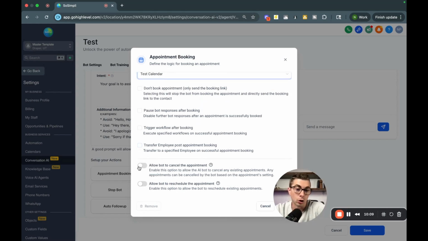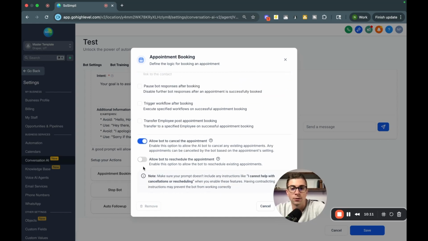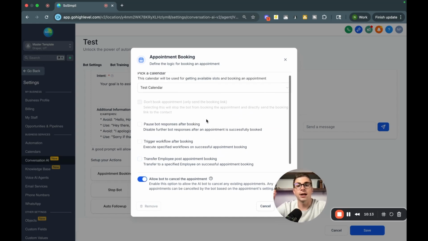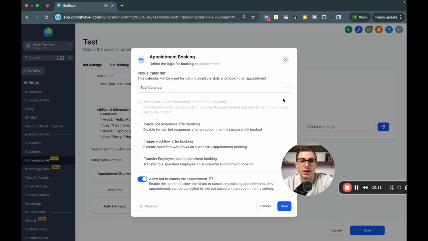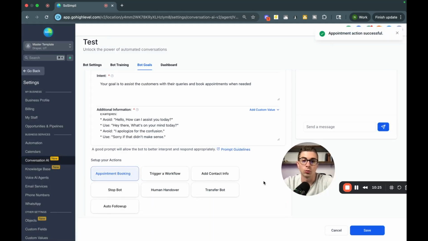A bot can cancel appointments if needed. The bot can reschedule appointments. But what's nice is the bot is going to go read this calendar, see the other appointments that are on there, and be able to schedule accordingly, right? So again, if you're wondering, hey, where does all the information come from and how does the bot know what times are available? It can all be done right within HighLevel.